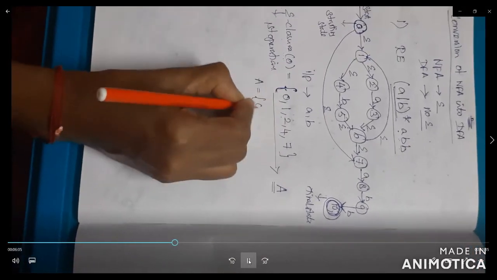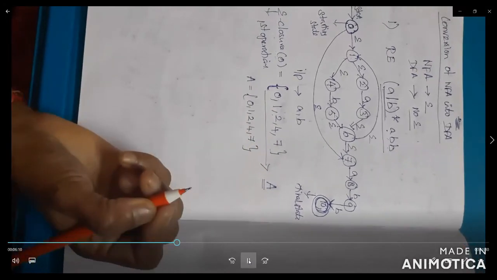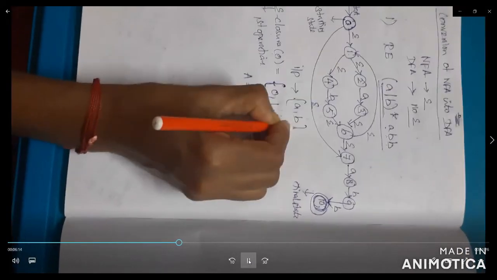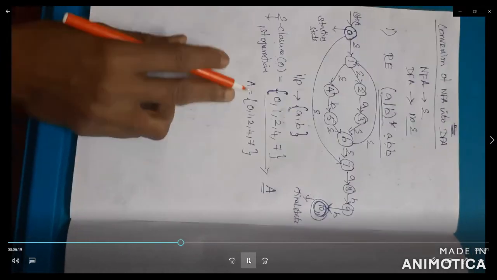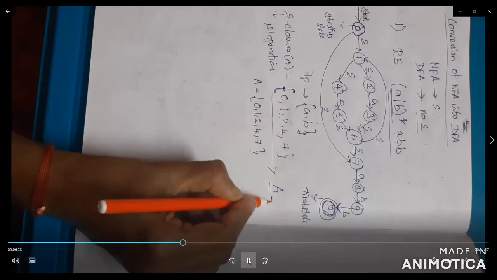It's clear? What is the input symbol? A comma B. Everything will be indicated within the braces: 0, 1, 2, 4, 7. This is for the second operation.